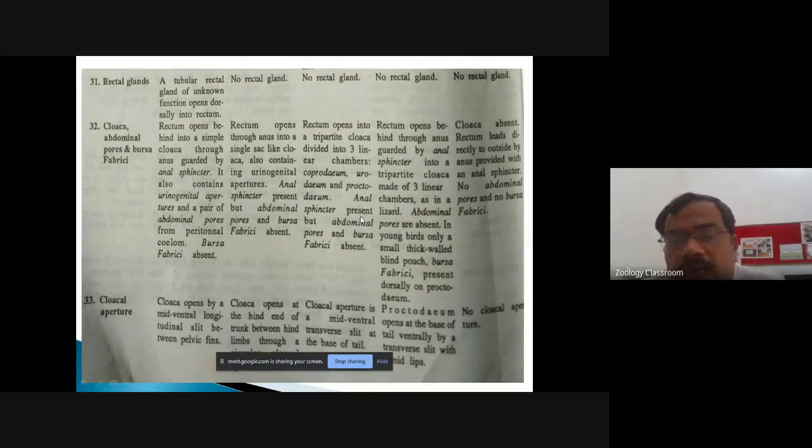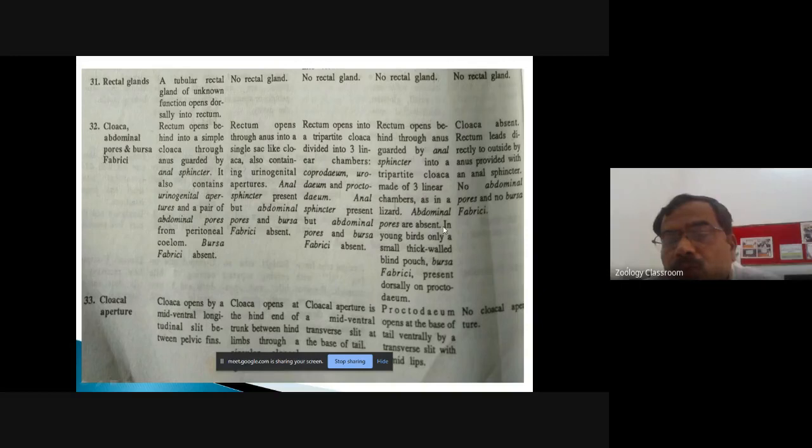Anal sphincter present, but the abdominal pores and the bursa fabricii are absent in the reptiles. In case of birds, the rectum opens behind through the anus. It is guarded by the anal sphincter into a tripartite cloaca, which is made up of three linear chambers similar to the reptiles.